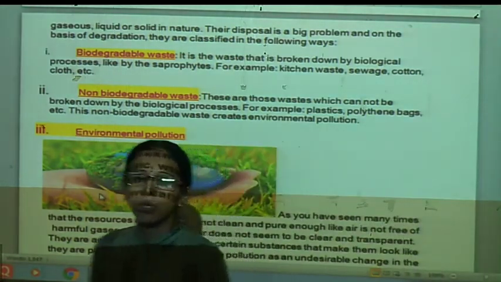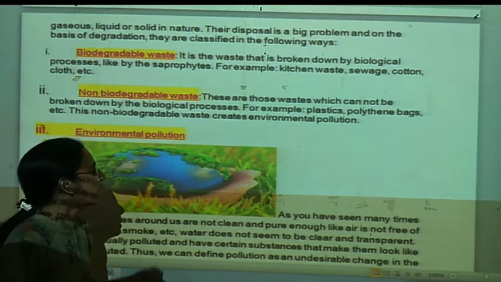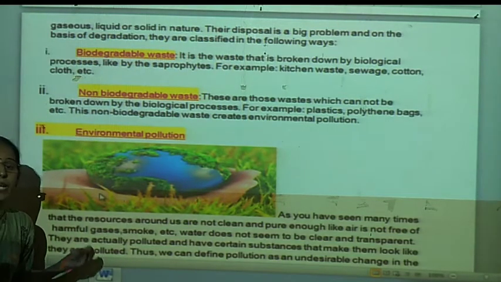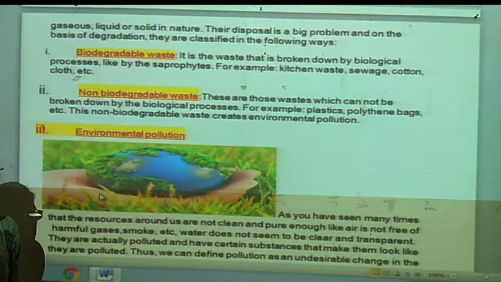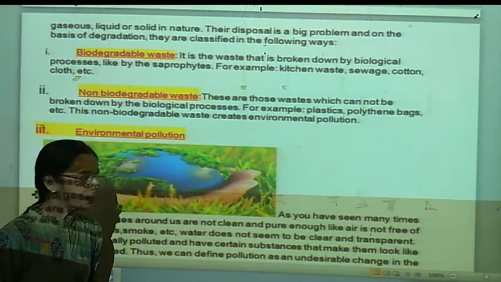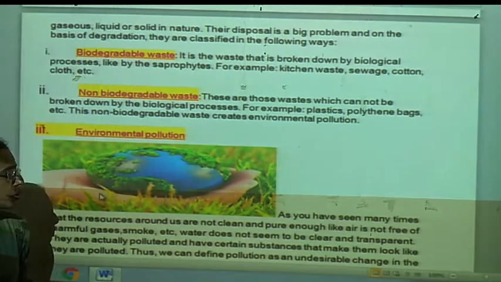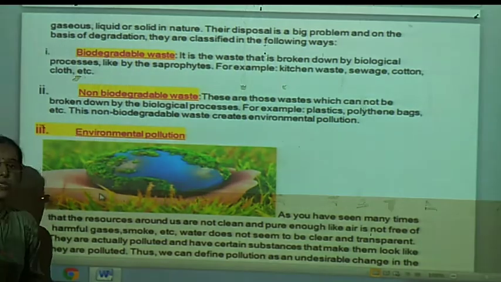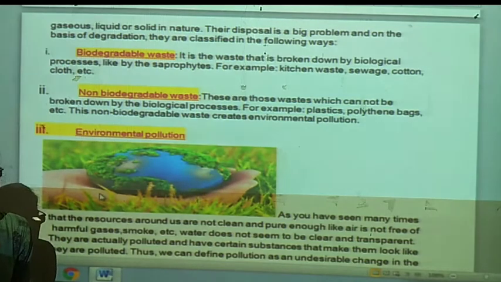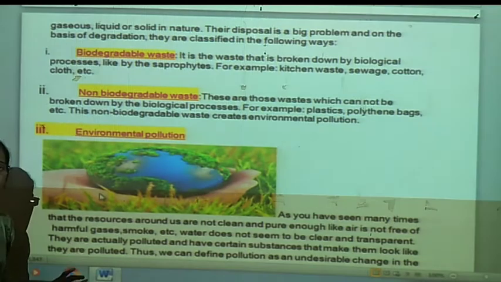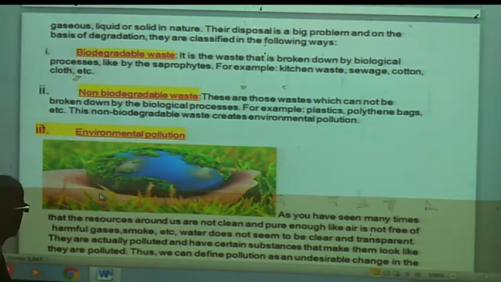Suppose in case of water reservoirs, the natural water reservoirs, it may be river, lake, ponds. In that also, if effluents from the industries or factories get added directly into these water reservoirs, then their purity gets changed, it gets disturbed, and therefore that time we take it as water pollution.